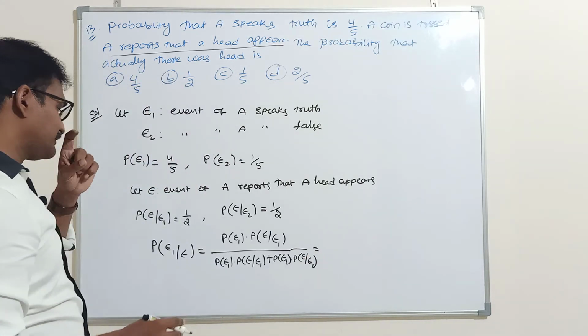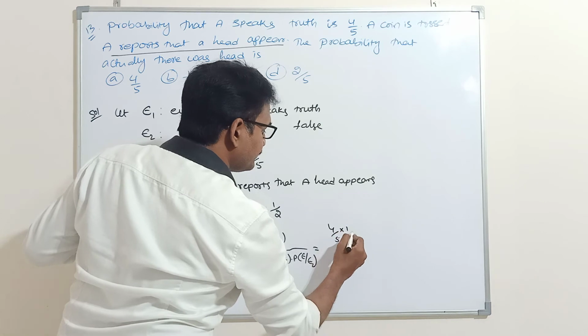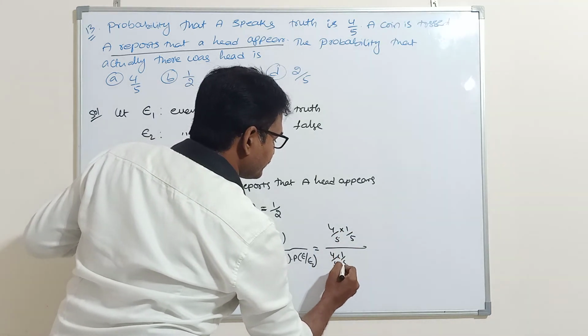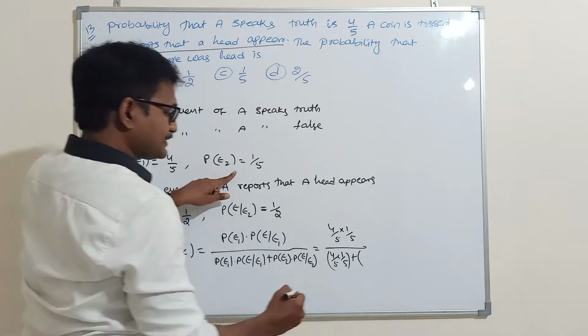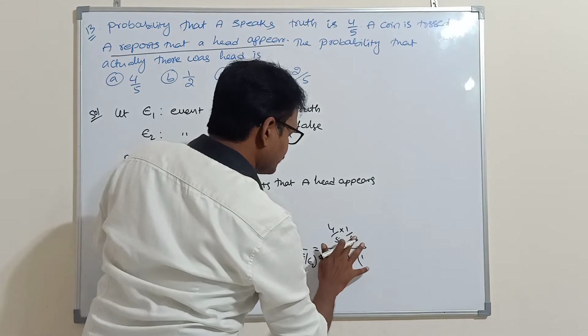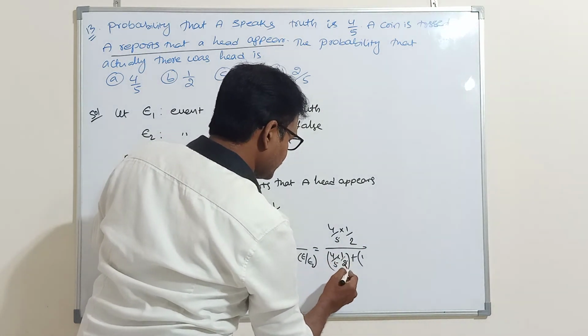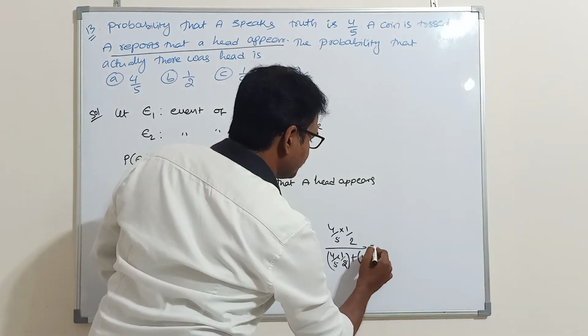What is P of E1? It is 4 by 5 into 1 by 2, over 4 by 5 into 1 by 2 plus 1 by 5 into 1 by 2.